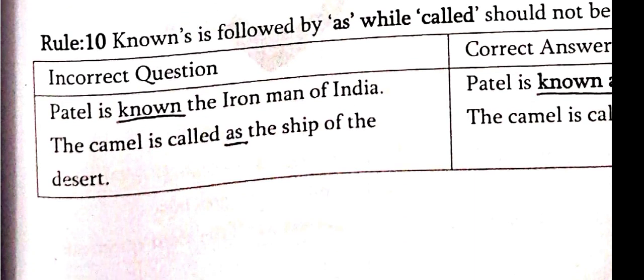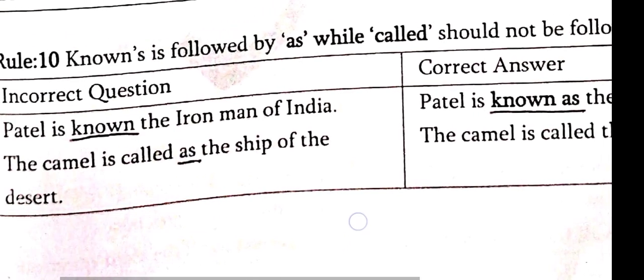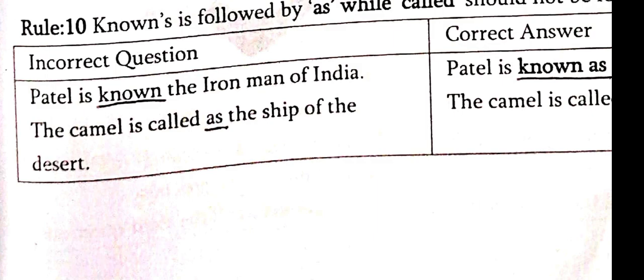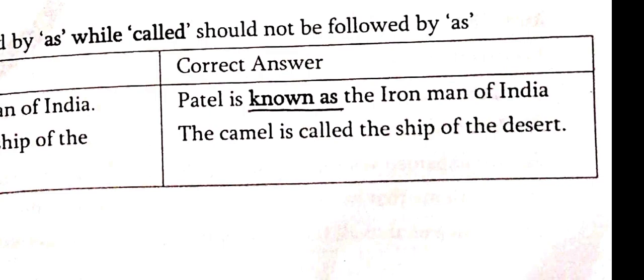Next one, "known" is followed by "as", while "called" should not be followed by "as". Listen, guys: "Patel is known the Iron Man of India." This is wrong. So which one is right? Patel is known as the Iron Man of India.